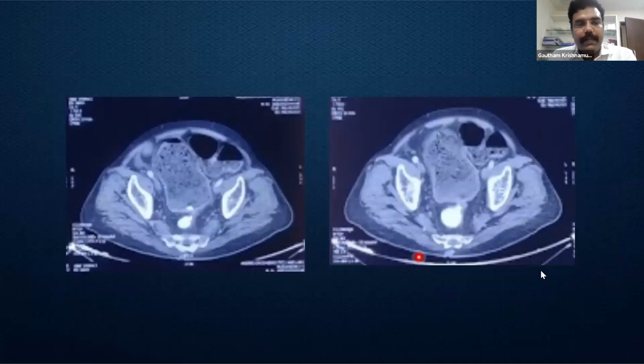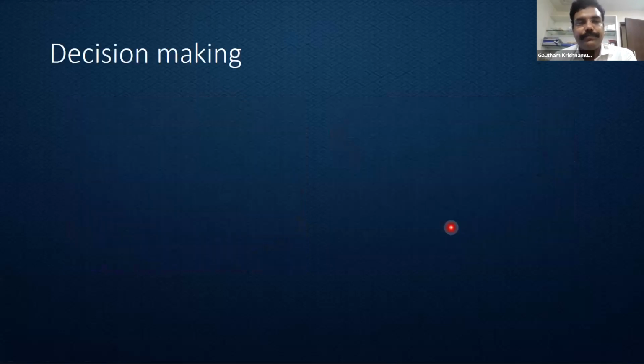So this was the primary lesion. Now from a gross perspective, it has definitely responded to the chemotherapy and has shrunken in size, forming a stricture lesion with proximal dilatation and distal collapse. That is the lesion. So what are the decisions we had to make?